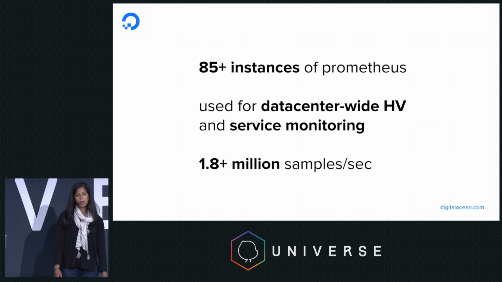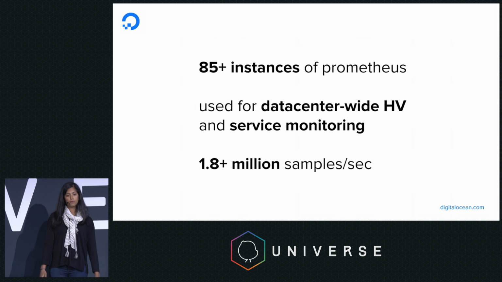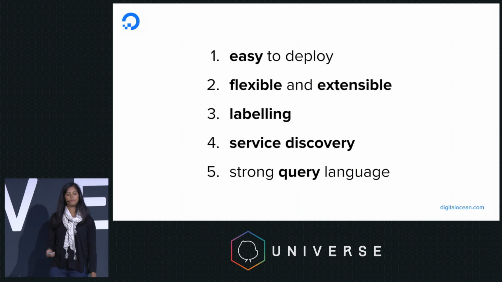We absolutely love Prometheus at DigitalOcean. We currently have more than 85 instances of Prometheus in production. We have a data center-wide monitoring system known as Pandora, and we also use Prometheus to monitor different services in our stack. And as I mentioned before, we're scraping about 1.8 million samples per second, so a lot of data.